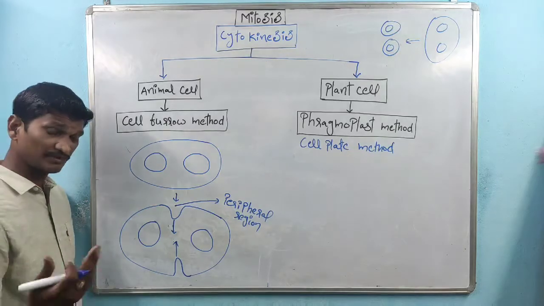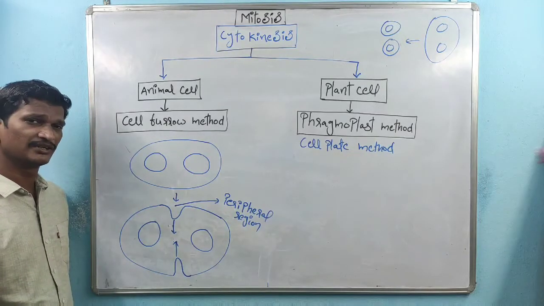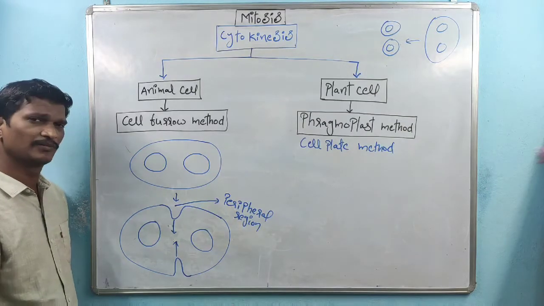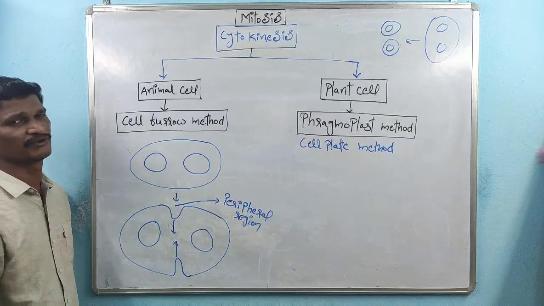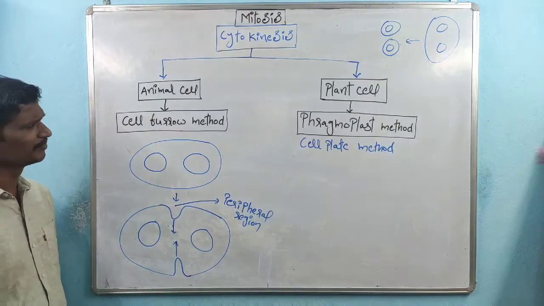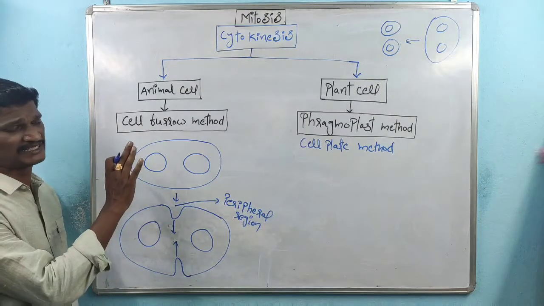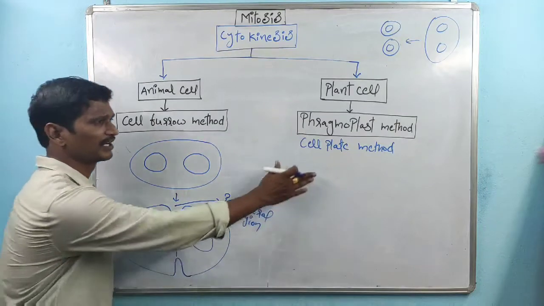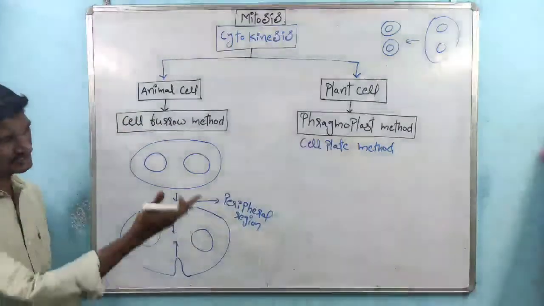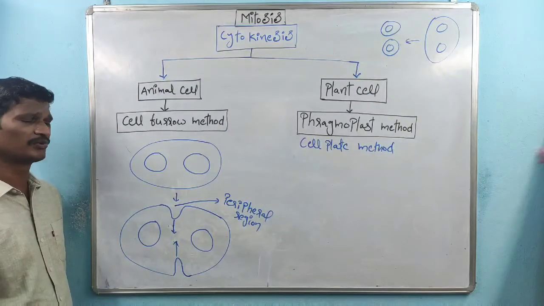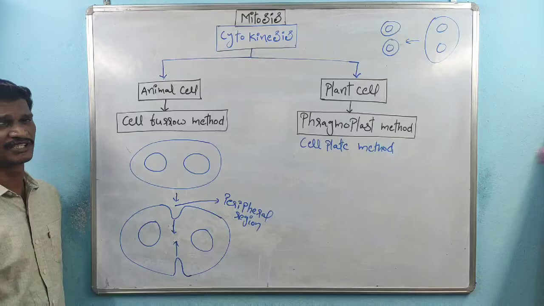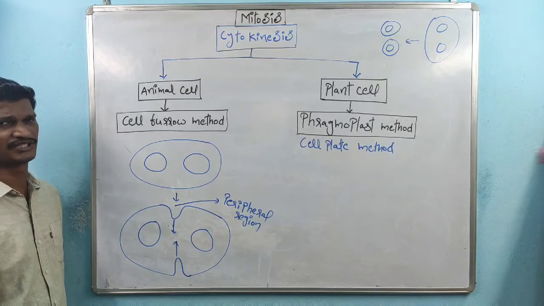Sometimes it is asked: animal cell cytokinesis or plant cell cytokinesis, which one requires more time? Remember, the plant cell cytokinesis process requires more time, because cell wall formation and many other components are present within the plant cell. But within the animal cell, simple plasma membrane formation is enough.